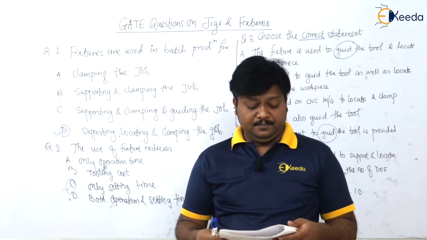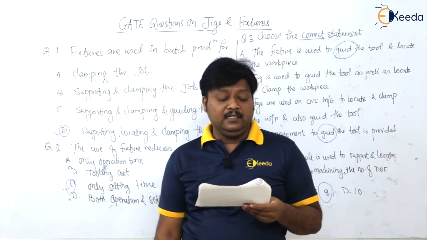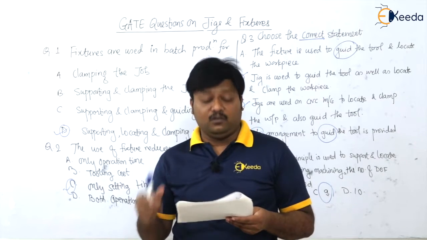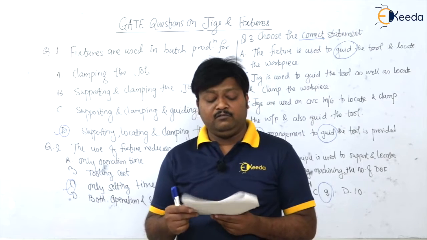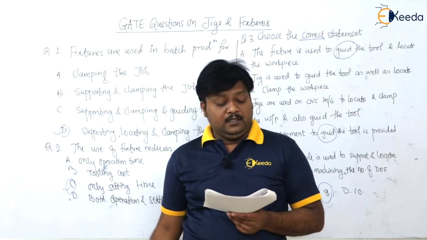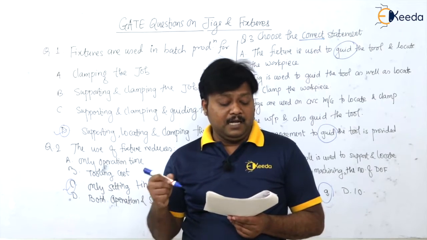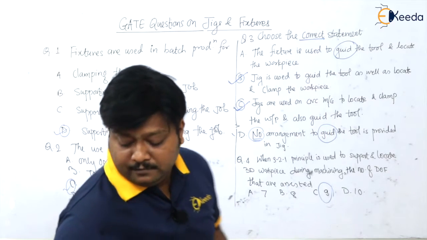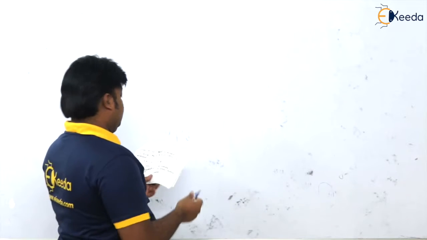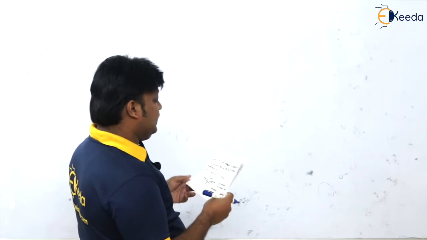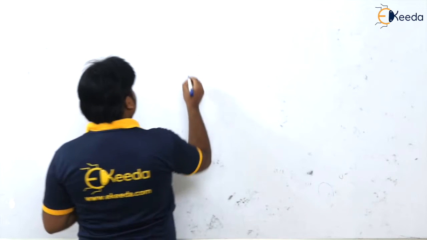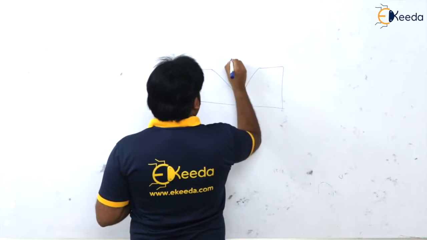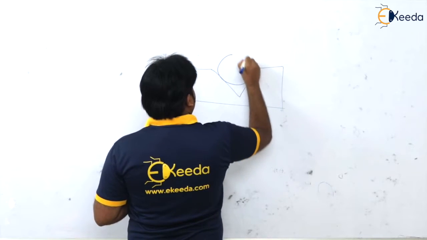Next question. When a cylindrical workpiece, or a cylinder, is located in a V block, the number of degrees of freedom arrested is asked. So we know that when we are using this V block, this is the V block, and here is the cylinder located.